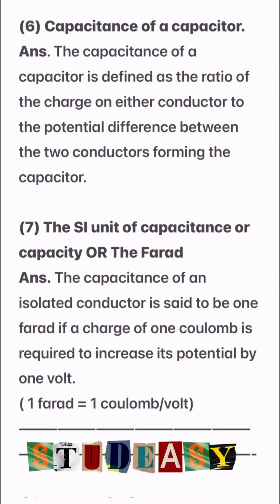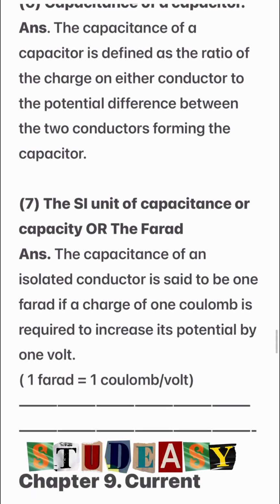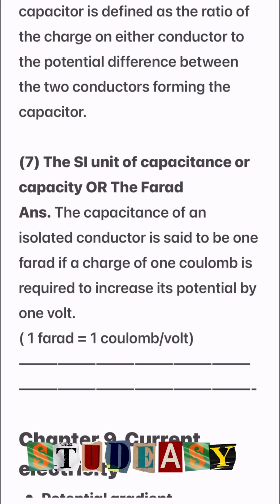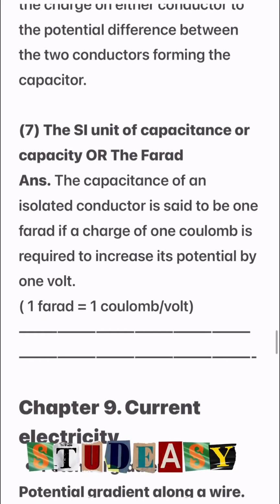Number 7. The SI unit of capacitance or capacity is the farad. The capacitance of an isolated conductor is said to be 1 farad if a charge of 1 coulomb is required to increase its potential by 1 volt. 1 farad is equal to 1 coulomb upon 1 volt.